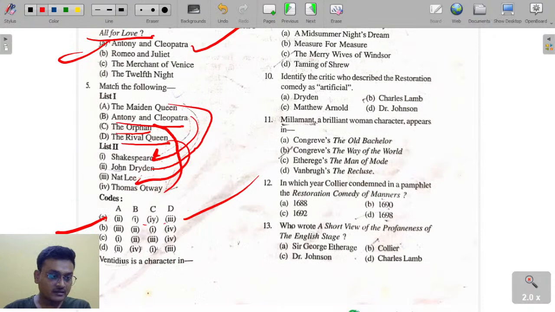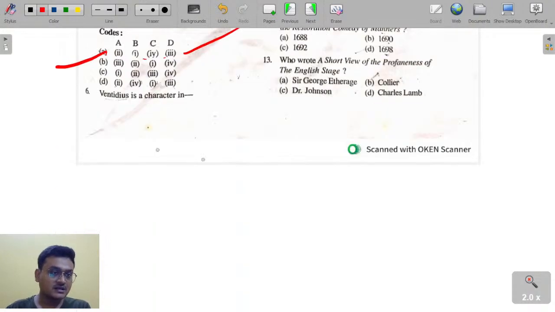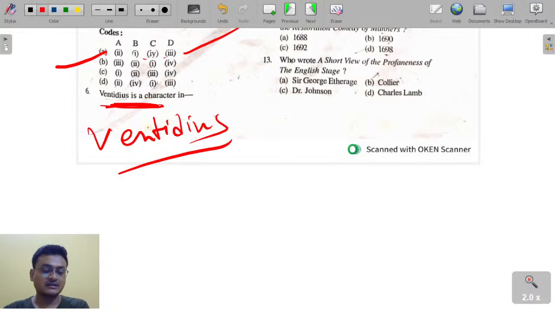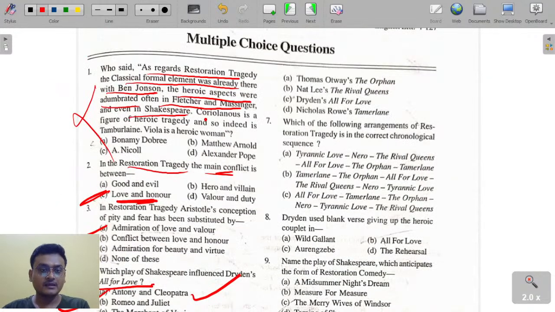Then here is Ventidius. Ventidius is a character in Dryden's All for Love.